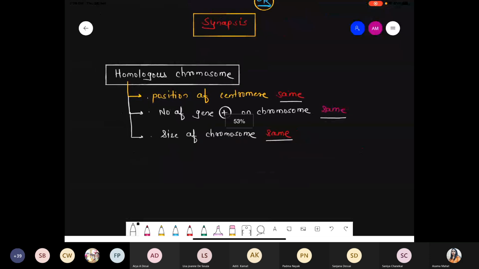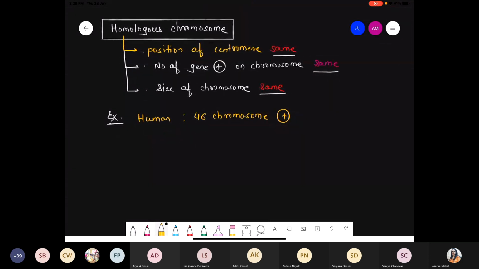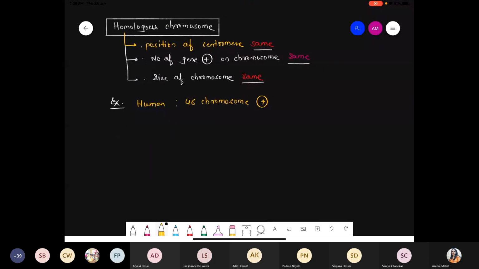To explain homologous chromosomes, we take the example of humans. In humans, a total of 46 chromosomes are present, right? Say 23 pairs or say a total of 46 chromosomes. Now if you see the arrangement of those 46 chromosomes, chromosome number 1 is basically the largest one.